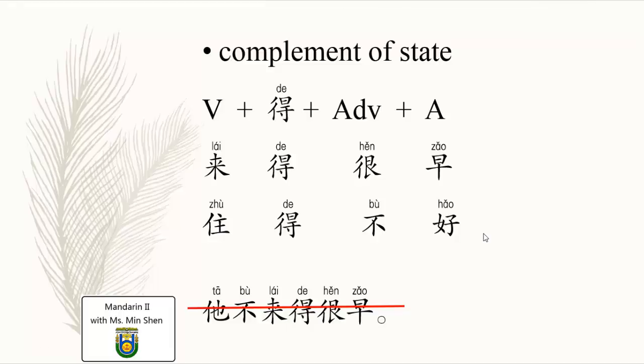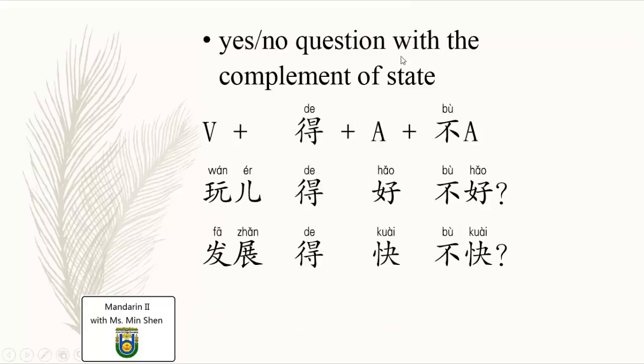And we look at some other forms. Complement of state, we can also use it to make yes or no questions. How? We look at the form. First, it's still the complement of state, verb plus the adjective, and maybe there could be adverbs before it, up to you.